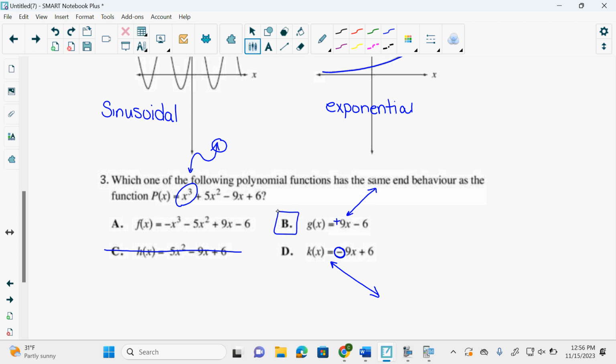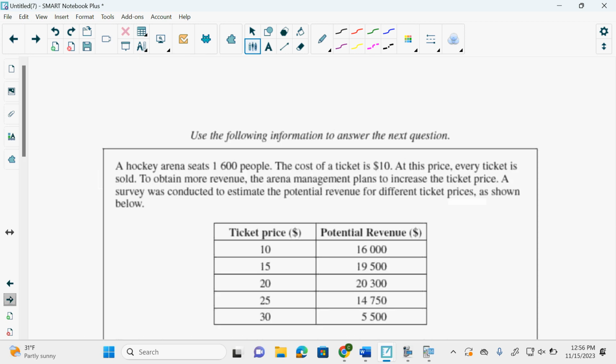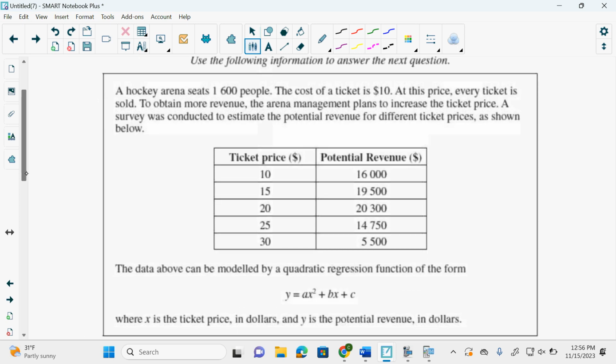Why doesn't this one match? Down on right, up on left. Okay? All right. Flipping over. Let's talk about this one. Let's see what it means.